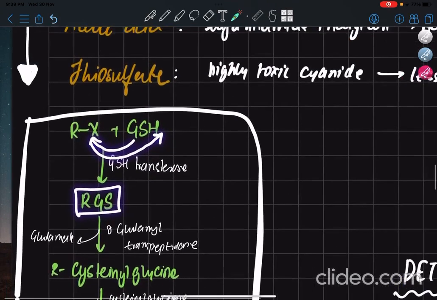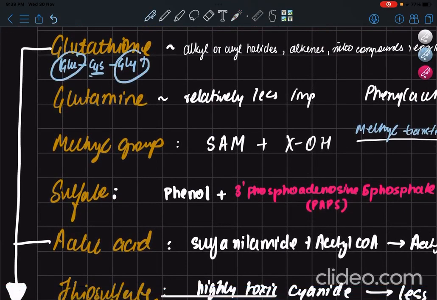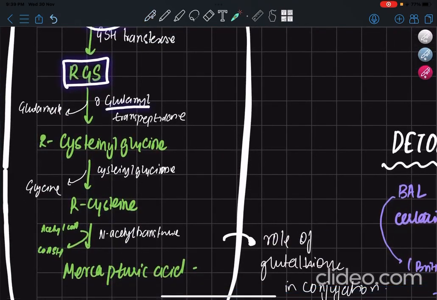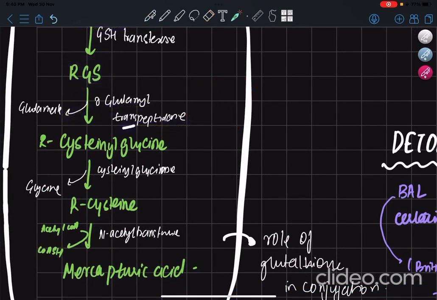Now what we are doing is slowly removing glutamate first, then removing glycine, for only cysteine to be left out. In the first reaction we have gamma glutamyl transpeptidase. That means this glutamate is going from here, probably to some other compound, that's why it is called transpeptidase. It's going to some other peptide. You are getting R-cysteine-glycine because glutamate is no longer there.